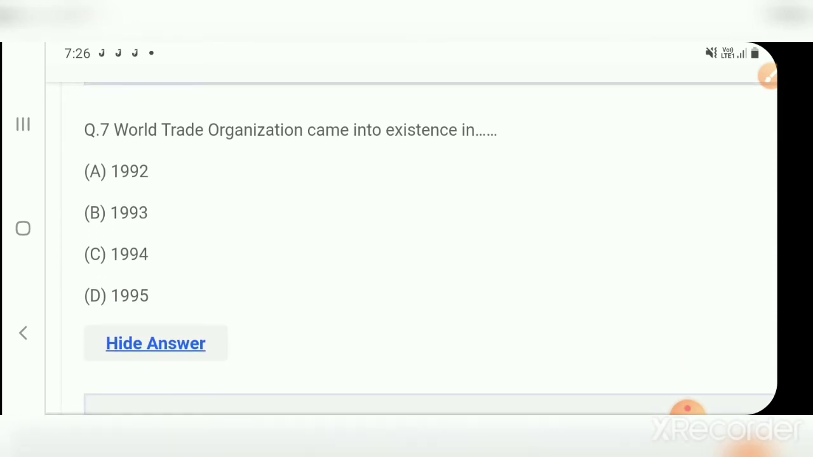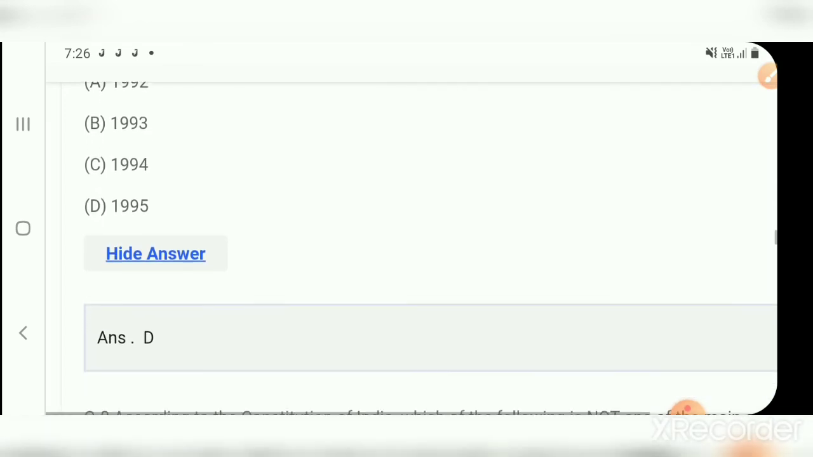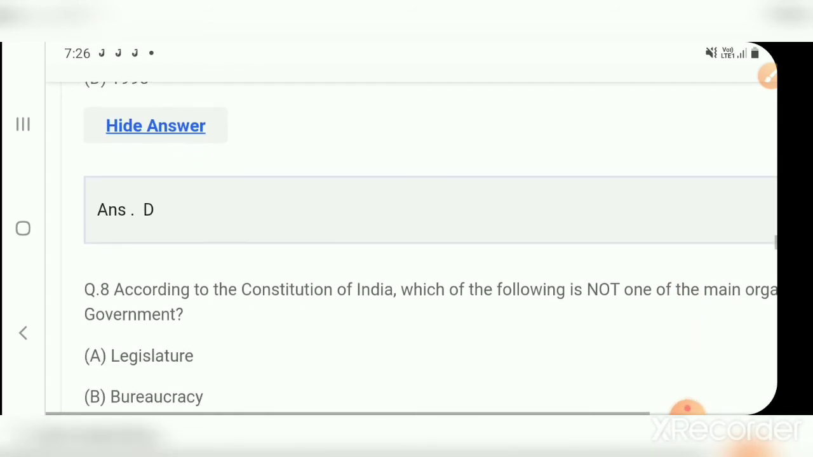The World Trade Organization came into existence in option A, 1992. Option B, 1993. Option C, 1994. Option D, 1995. The correct answer is D, 1995.